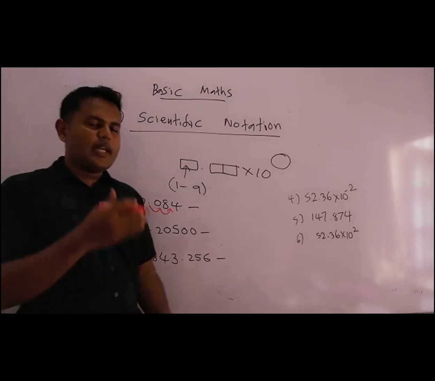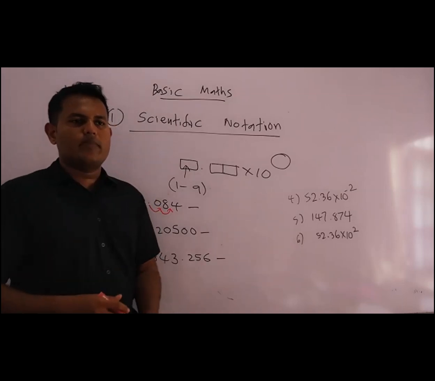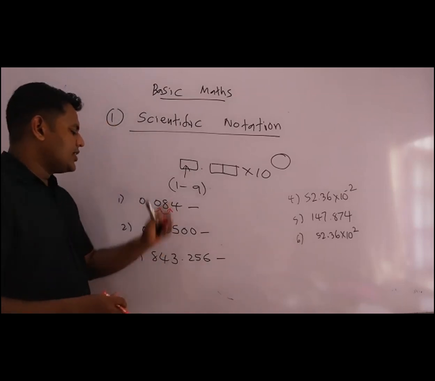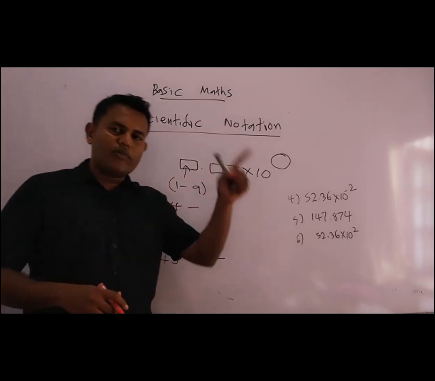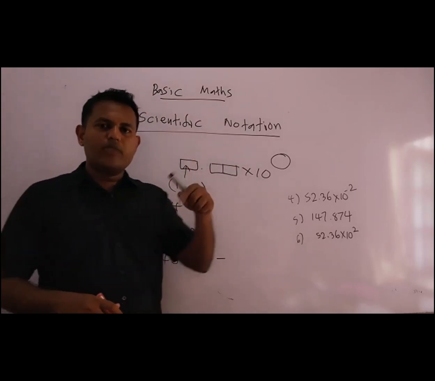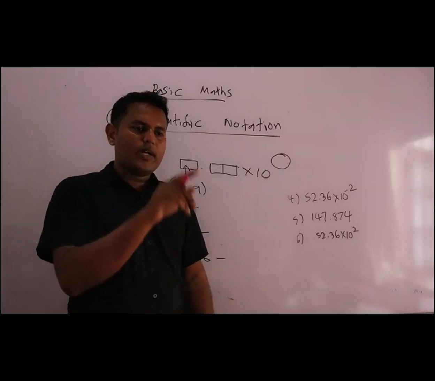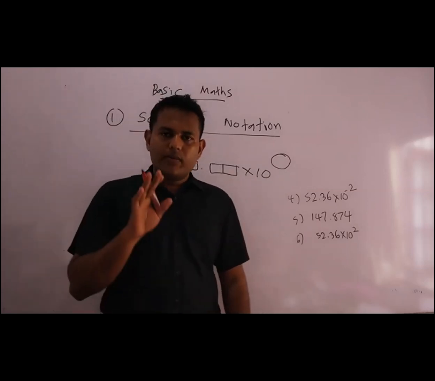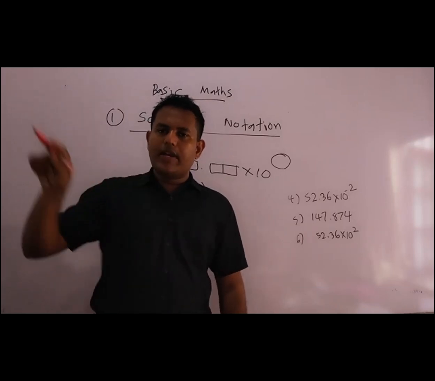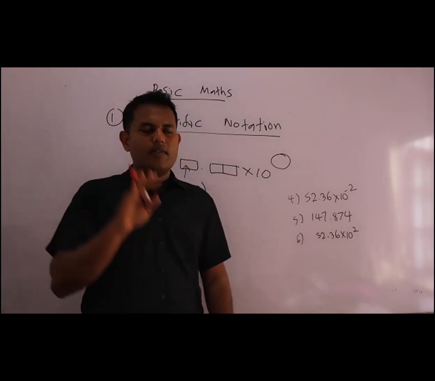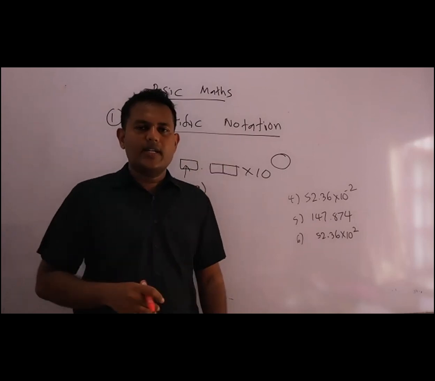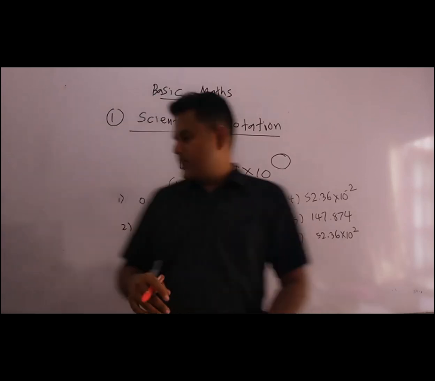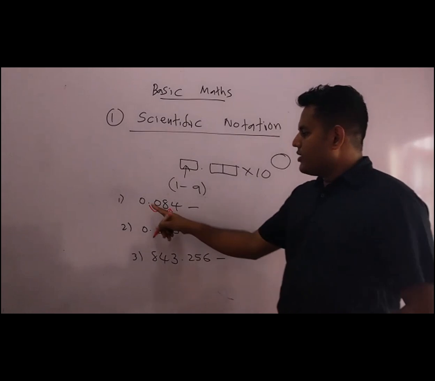Likewise, we can take the decimal point 2 steps. When you are moving the decimal point to your front side, you will be getting positive values. And when you are moving the decimal point backwards, it's a negative value. Is it clear? So when we are moving the decimal point to our left hand side, the value is positive. When you are moving the decimal point to our right hand side, the value is negative.